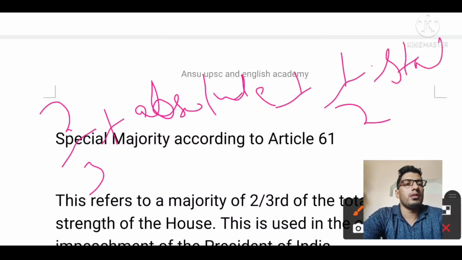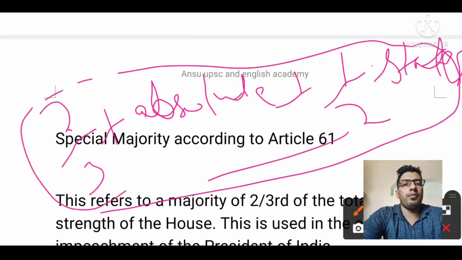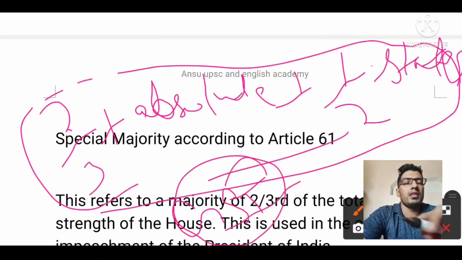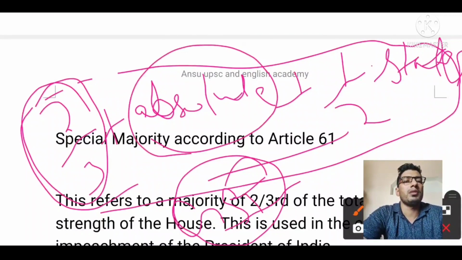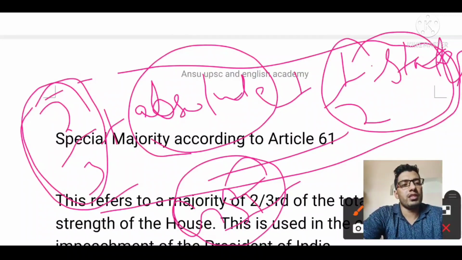That is flavor 3. Like the GST bill: for passing it, we required 2/3 of the present and voting plus absolute majority plus ratification by half of the states. That is called special majority flavor 3.